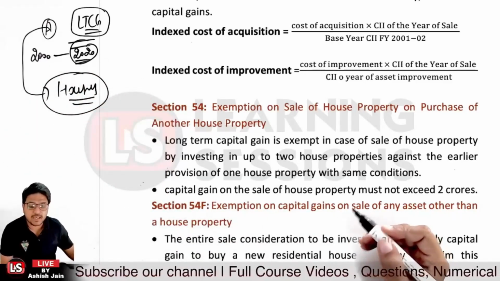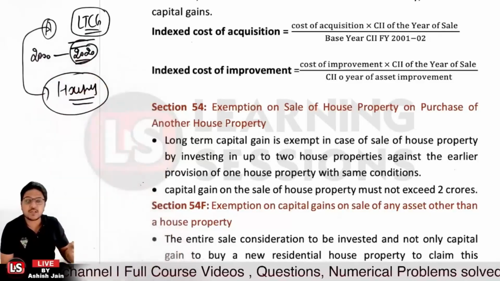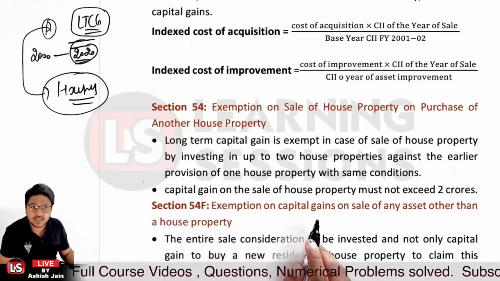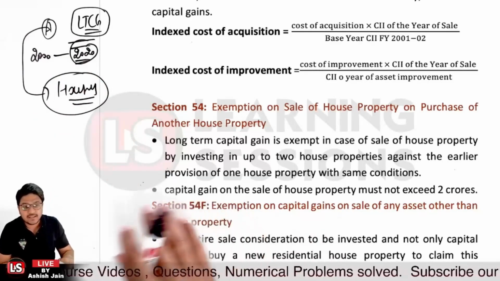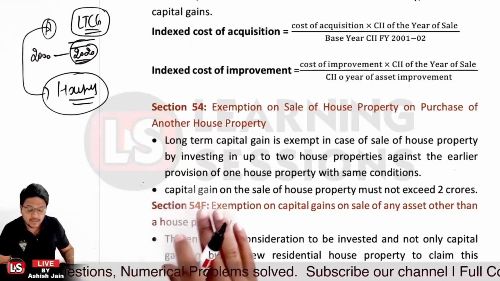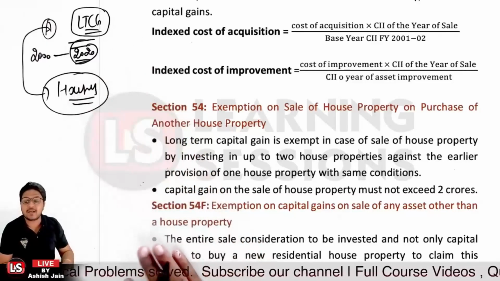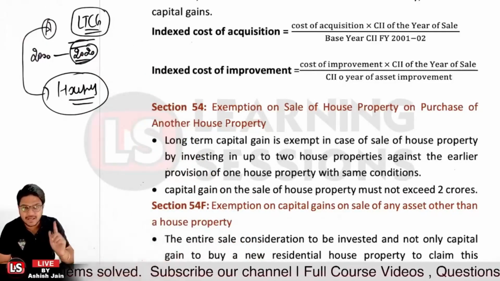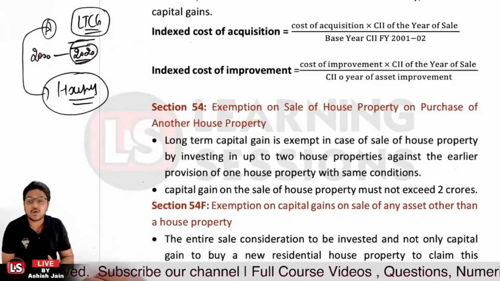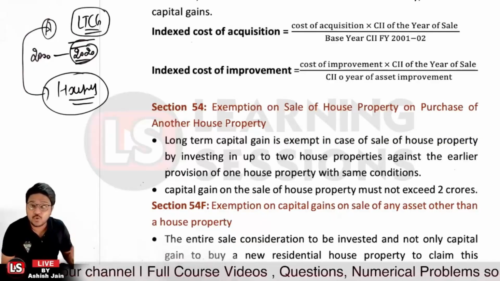In that scenario, it is allowed that person A can invest into two different housing properties. And in that scenario, the capital gain on that particular housing property will be exempted, right? But the condition is that the capital gain on selling of that previous property should not be greater than 2 crore rupees.